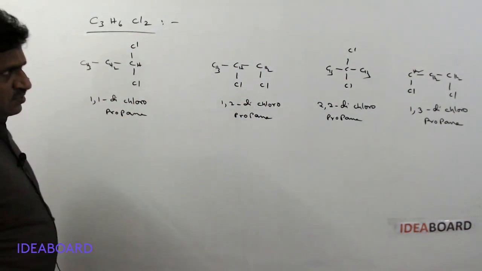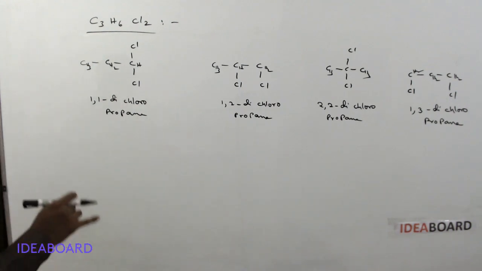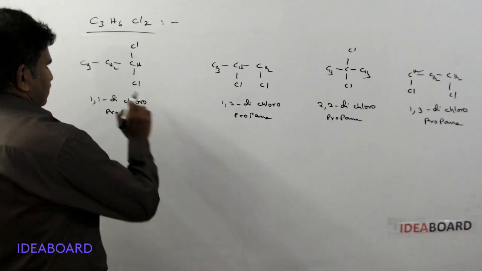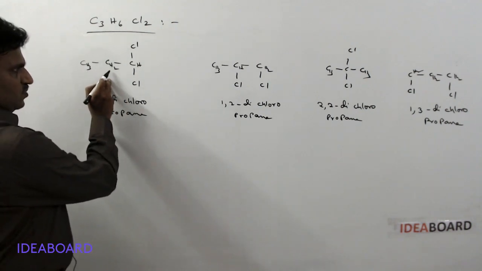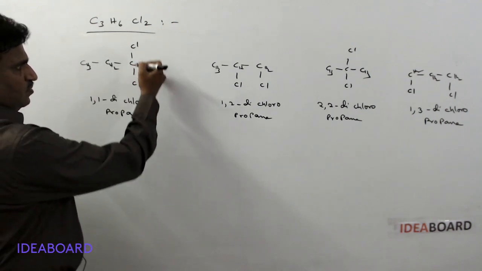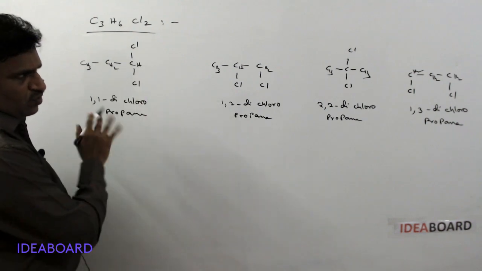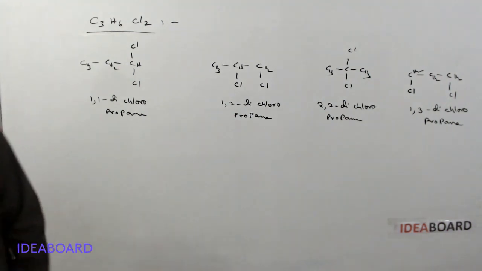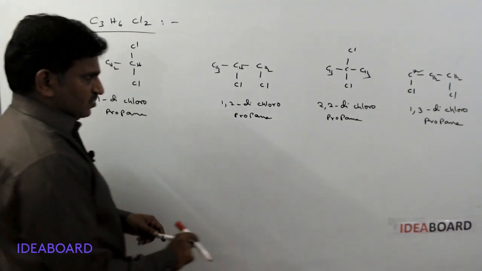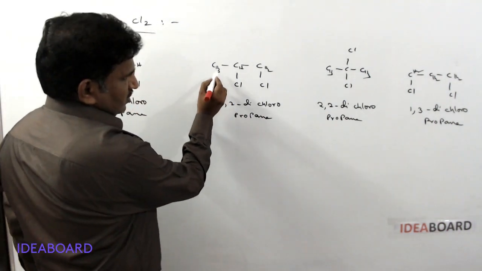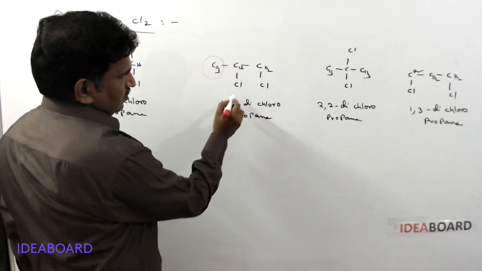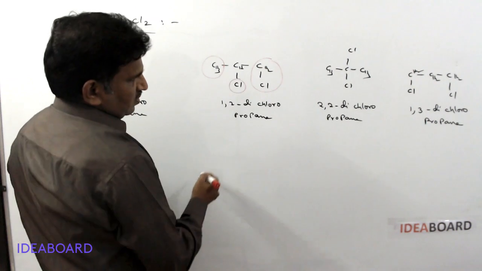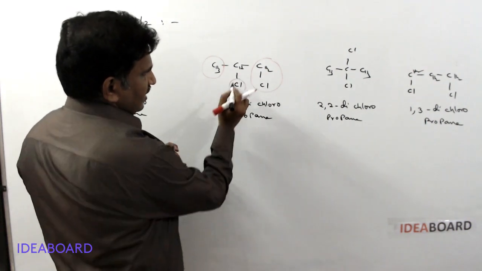In these compounds, is there any optical isomerism or chiral carbon present? Here 3 same type of groups, 2 same type of hydrogen, 2 same type of chlorine atoms are present, so no chiral. But here if you check this carbon, it has a methyl group, a chlorine atom, a CH2Cl group, and the fourth one is a hydrogen.